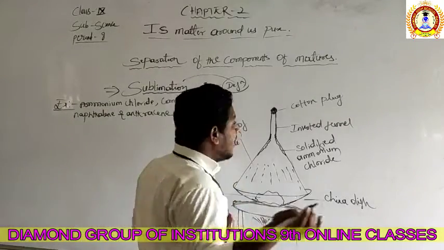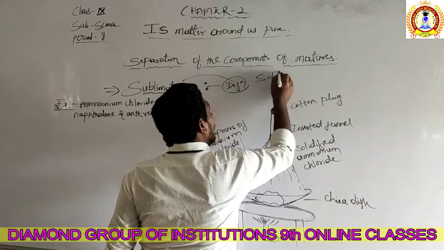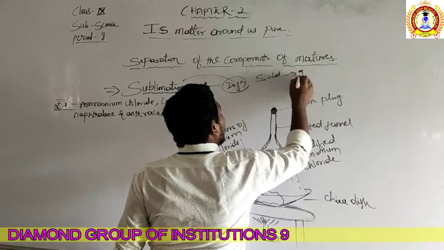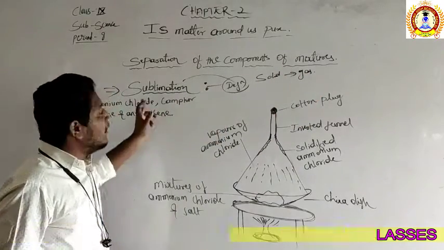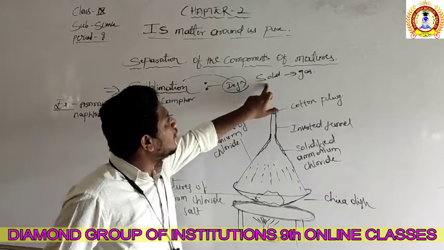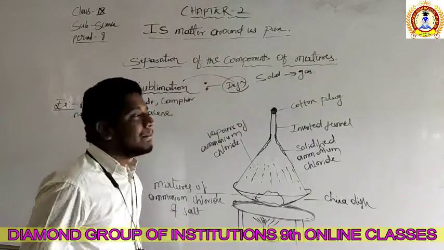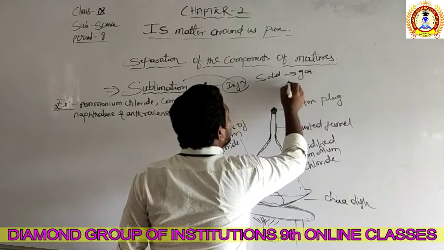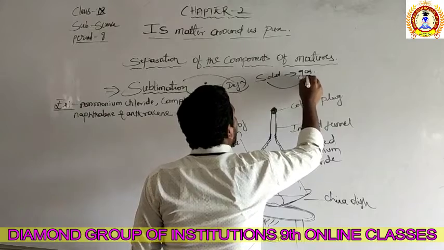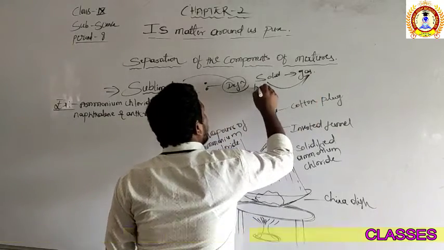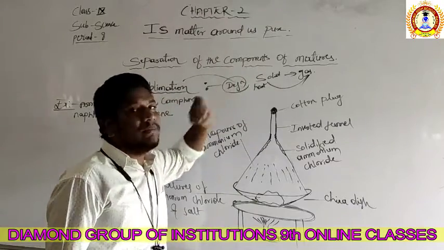Sublimation is a process in which a solid converts directly into a gas without passing through the state of liquid. Which means when the solid is heated, it will directly convert into gas only. So this process is called the sublimation process.